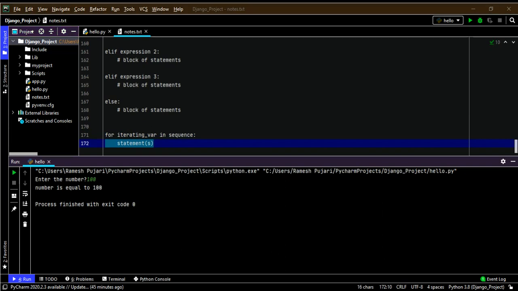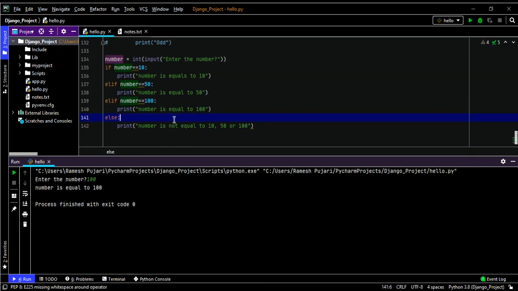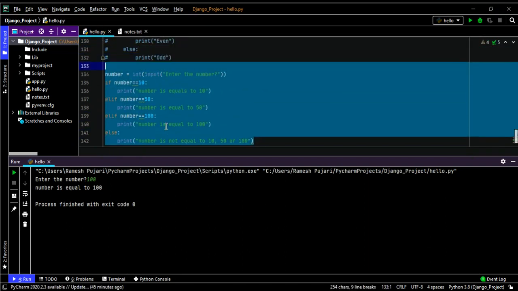Now I will take one example, so we'll get to know how the for loop works in Python. I will go to the file and comment this code as of now.